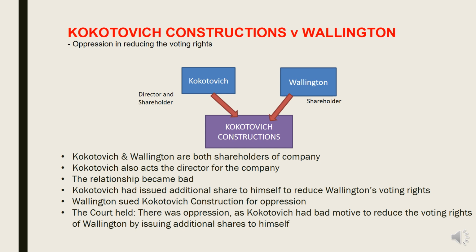All right. So the court says that he had a bad intention, and his action of issuing additional shares to himself and reducing the voting rights of Wallington was done in bad faith and with a bad motive, and this is considered oppression. Okay, so what happened to the action? Of course, the action is not valid because it was done by oppression.